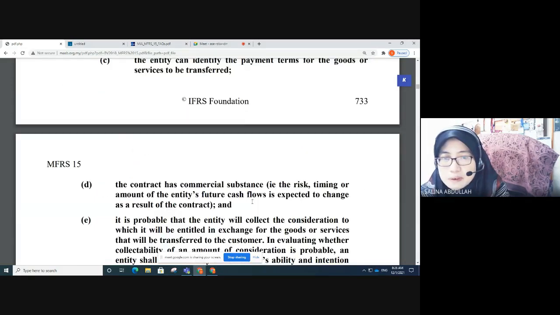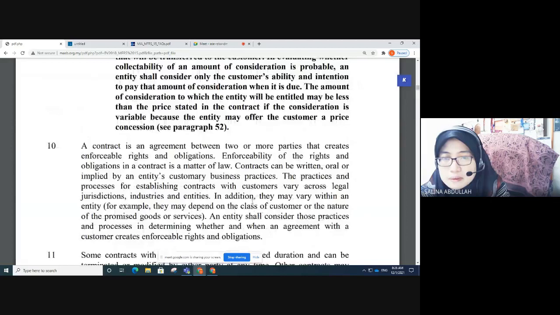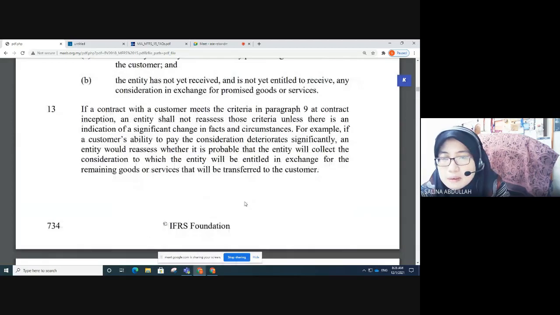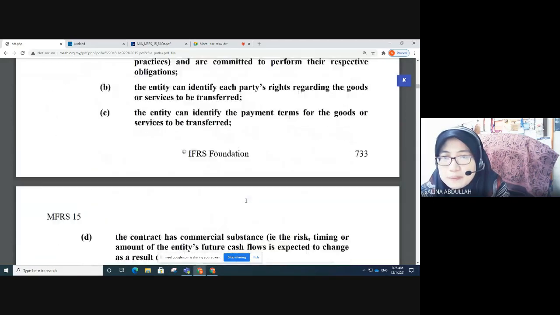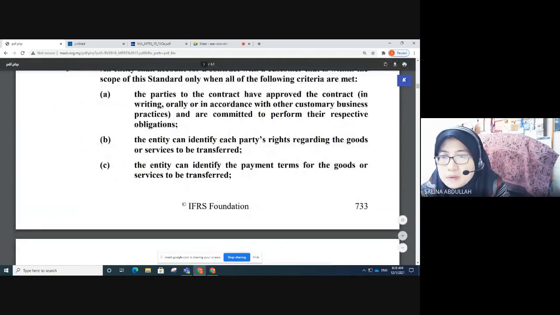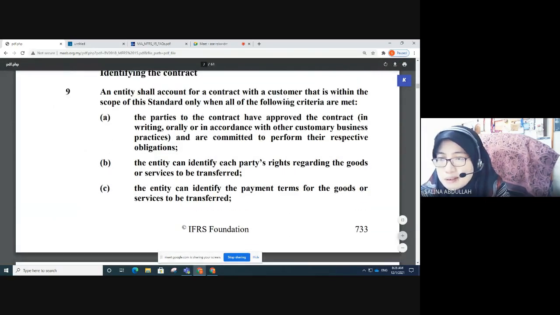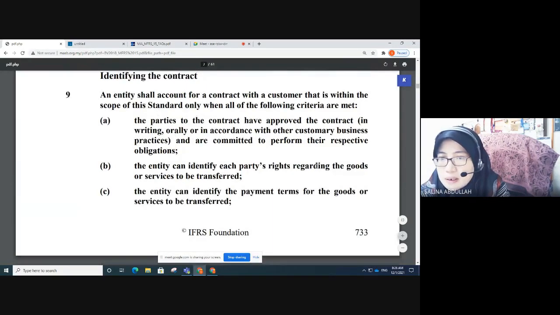So we have here 5 criteria. The first one, the parties to the contract have approved the contract. The keyword here is approve the contract, either in writing, orally, or in accordance with other customary business practices, and are committed to perform their respective obligations.